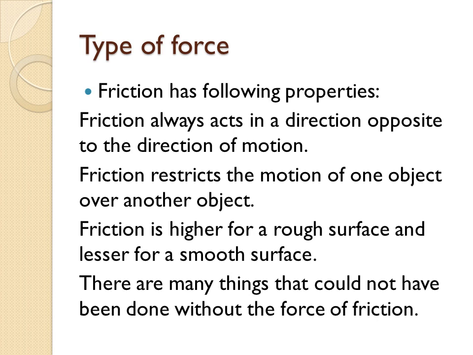The next one: friction restricts the motion of one object over another object. There are two types of surface, a rough surface and a smooth surface. If the surface is rough, the friction will be higher, and if the surface is smooth, the friction will be lesser. In day-to-day life, we see the force of friction. Without friction, we cannot do any work.